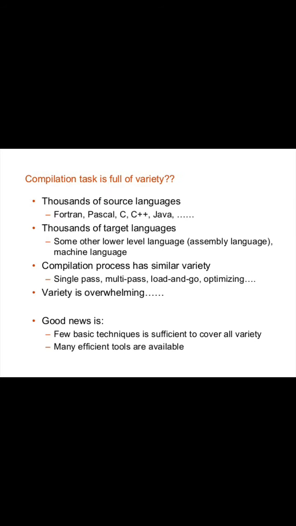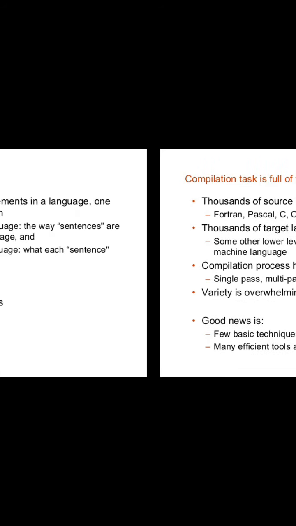Now, the compilation task is full of variety. There are thousands of source languages: Fortran, Pascal, C, C++, Java, etc. There are thousands of target languages: some other lower level language, assembly language, machine level language, machine understandable languages. The compilation process has similar variety: single pass, multi pass, load and go, optimizing, the same as an assembler. The variety is overwhelming. The good news is that a few basic techniques are sufficient to cover all this variety, and many efficient tools are available for the compilation process.